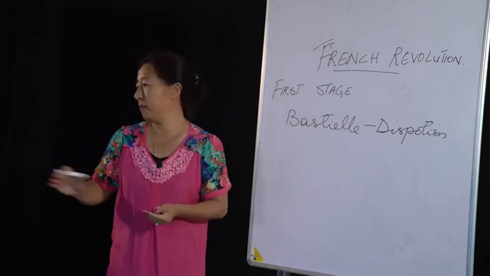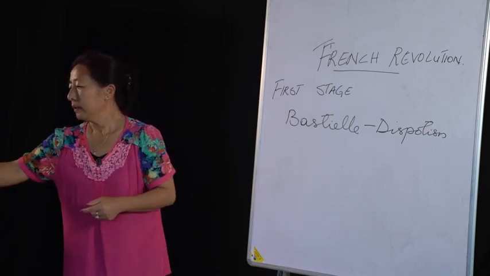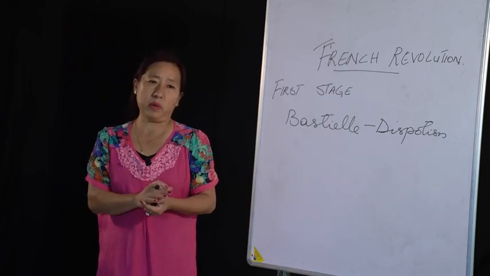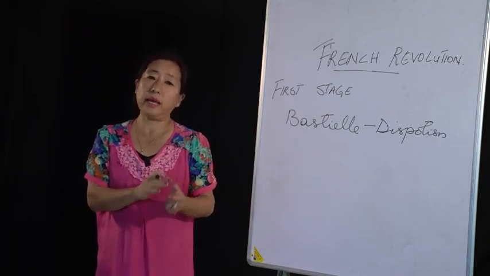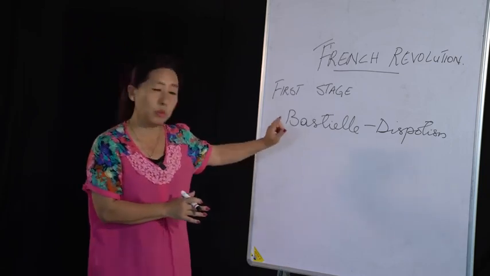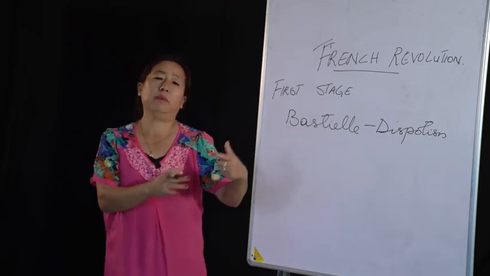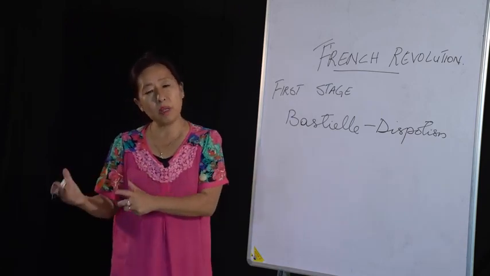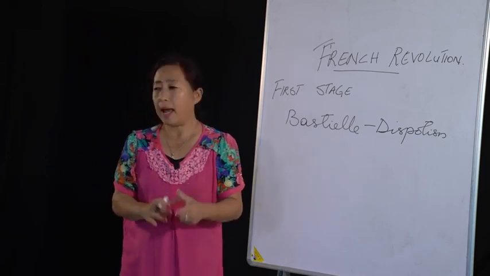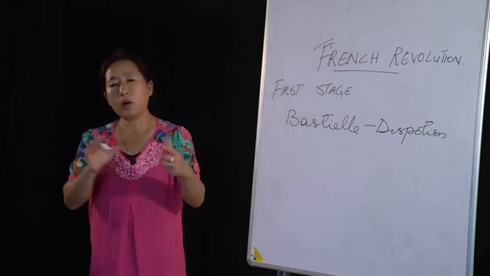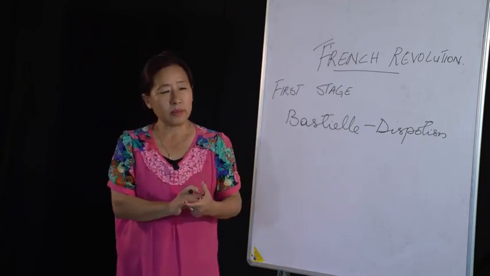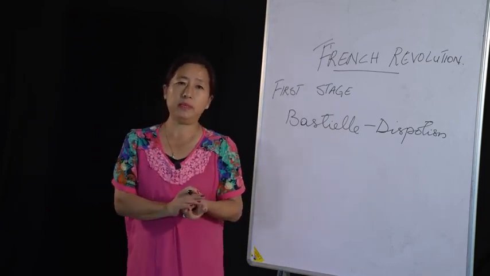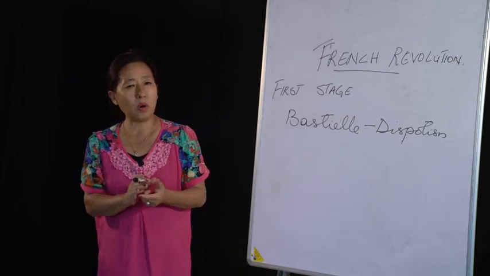Because of this, the fall of the Bastille is regarded as very, very important in the French Revolution. The reason is, with the fall of the Bastille, the power shifted to the hands of the common people. Now it is the common people who are leading the revolution. And because of the king calling the soldiers, they destroyed the prison of Bastille, and another incident also happened, which we call the March on to Versailles.